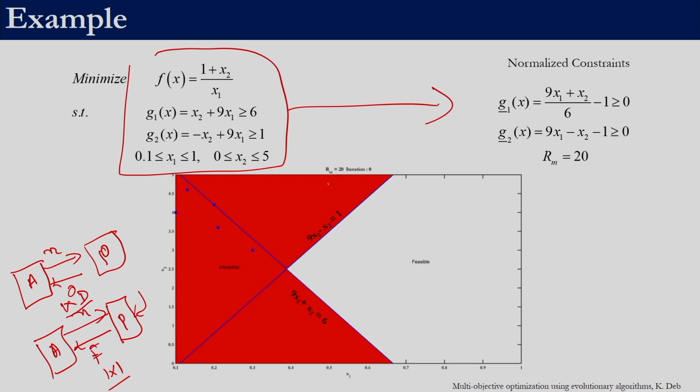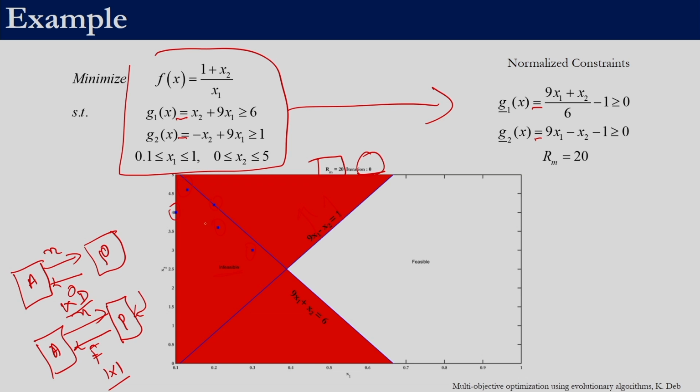So for this problem, Rm is equal to 20, right. So here is the iteration counter. This is a video, so once we play it, you will see this iteration counter changing. These are our initial 5 solutions, right. This is the infeasible region. Those both the constraints we have plotted, right. So 9x1 minus x2 equal to 1 is this line. We have plotted both those constraints, and this is the infeasible area.